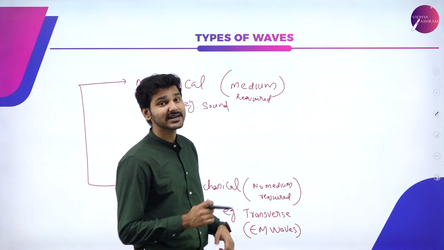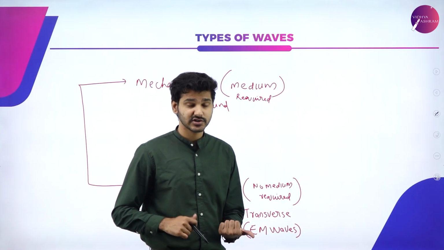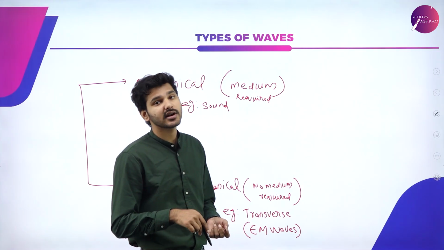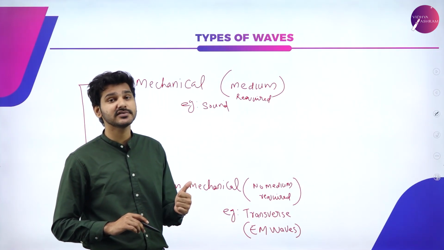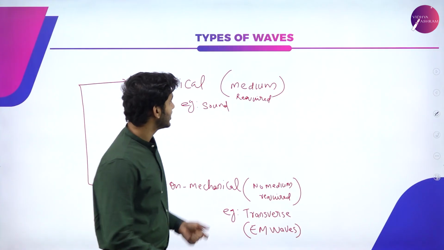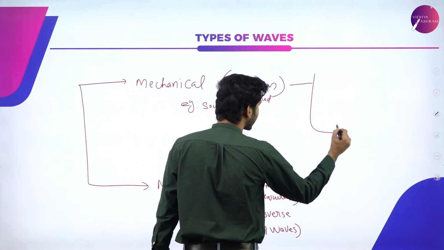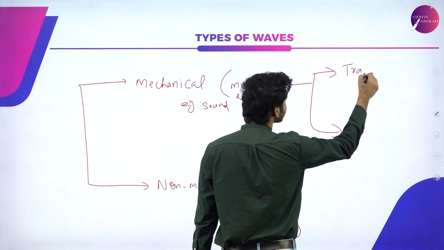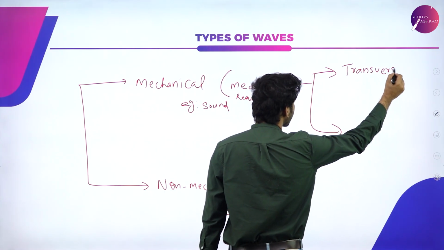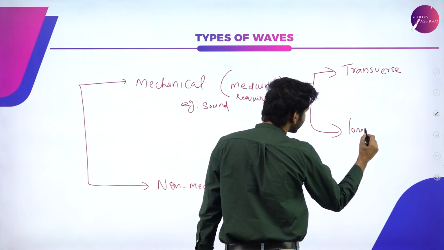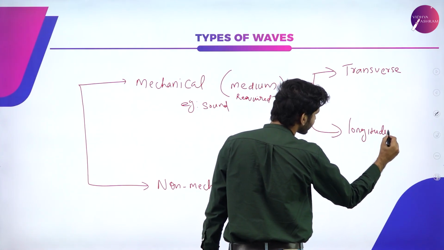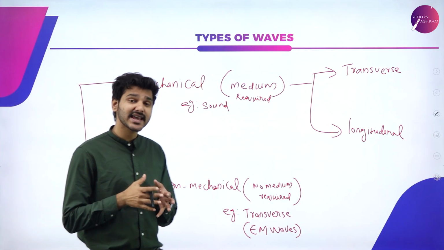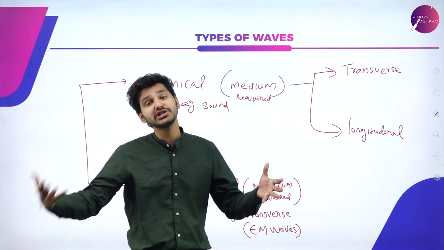Bringing to that, what exactly are transverse waves? So you studied what are mechanical and non-mechanical waves, but in that there are further categories known as transverse and longitudinal waves. So again, I'm going to categorize these waves into transverse and longitudinal waves. So what exactly are transverse and longitudinal waves?